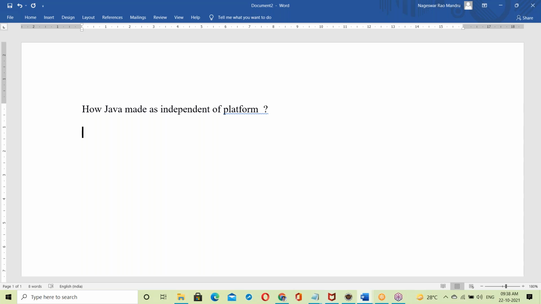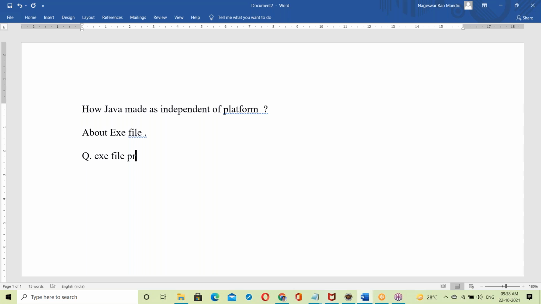To understand this, first of all, let us see about exe file concepts. Once you understand the exe file, next we'll see about the dot class file. Then we'll discuss how Java made us platform independent. About the exe file, here is a question for you guys.